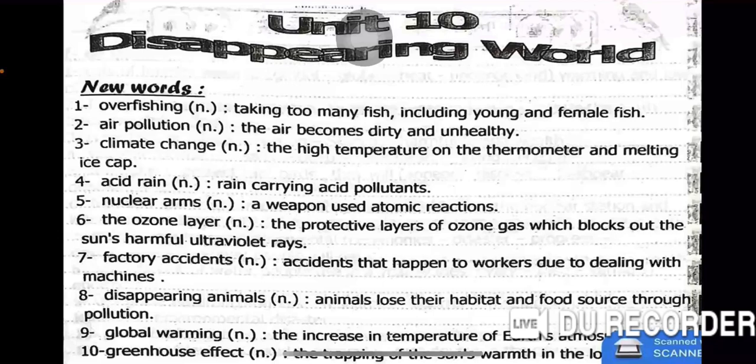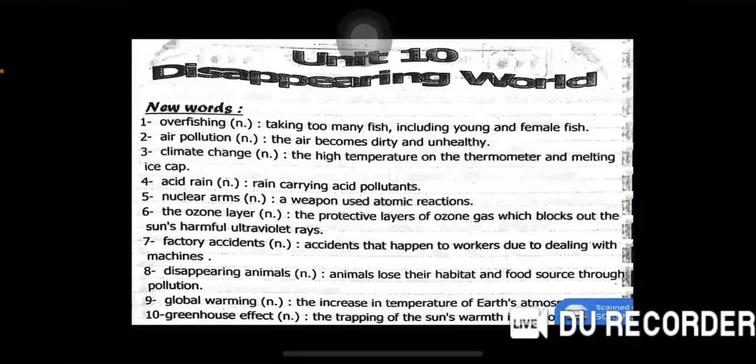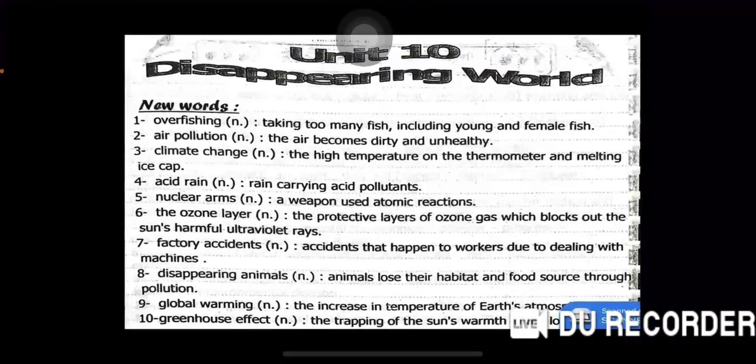Factory accidents. Accidents that happen to workers due to dealing with machines. Disappearing animals. Animals lose their habitat and food sources through pollution. Global warming. The increase in temperature of Earth's atmosphere. Greenhouse effect. The trapping of the sun's warmth in the local area.